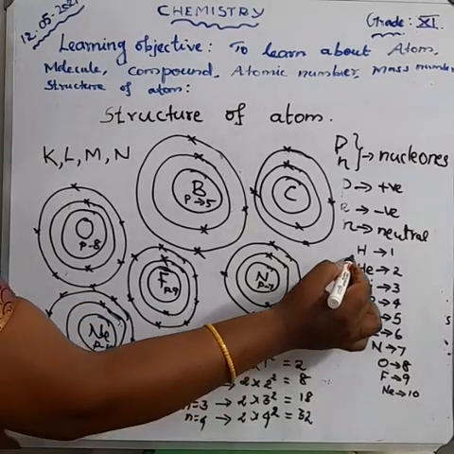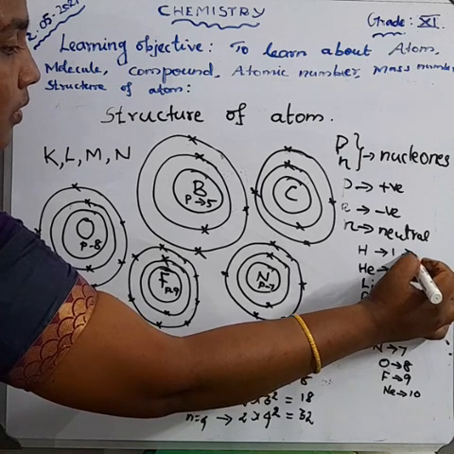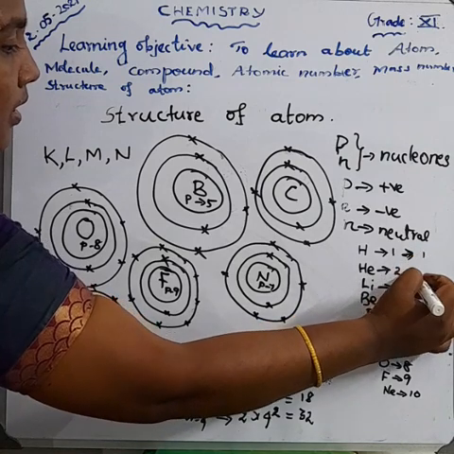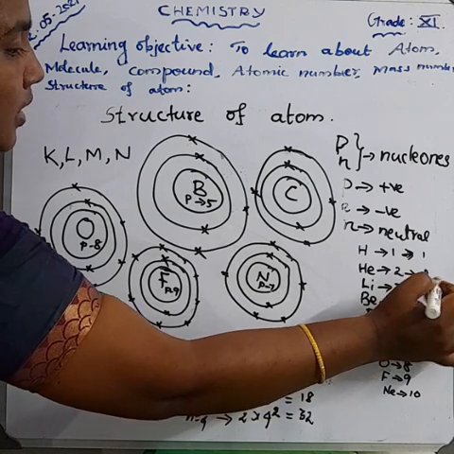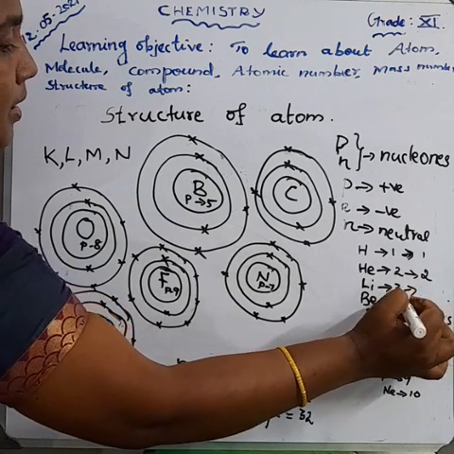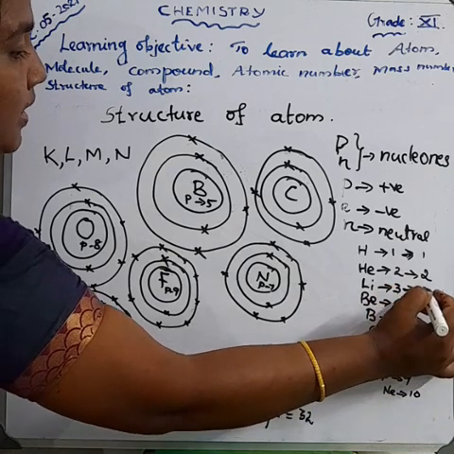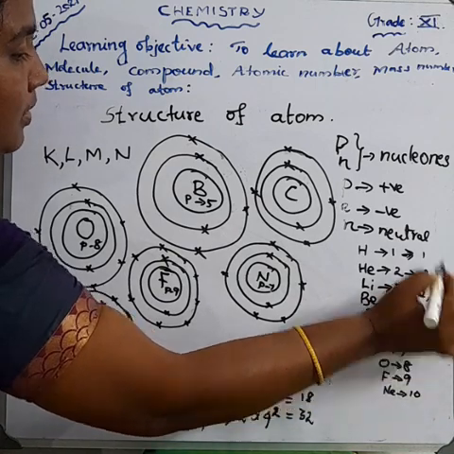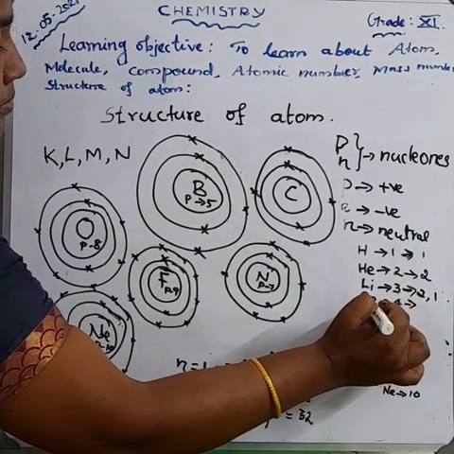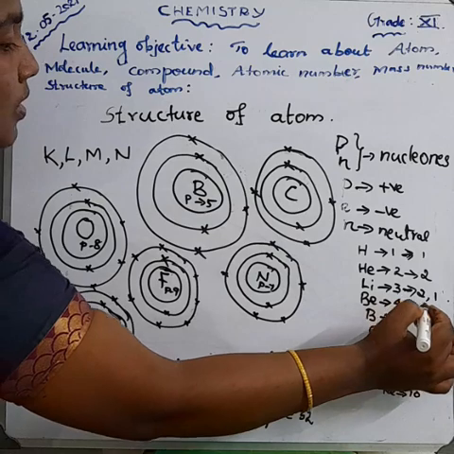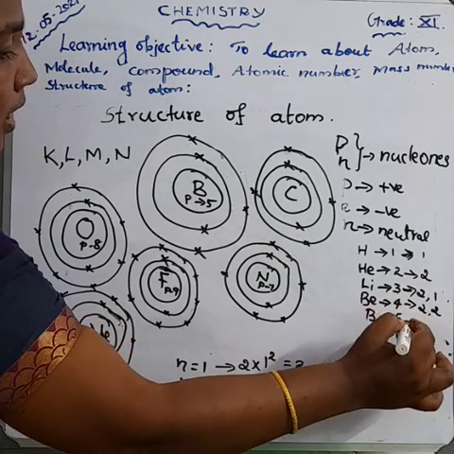Okay, so the first orbit. Hydrogen atom has only 1 electron, so only 1 orbit. And the helium atom, atomic number 2, so 2 electrons. And the lithium atom, atomic number 3, so 3 electrons. So first orbit 2 electrons and second orbit 1 electron. Okay, and beryllium, atomic number 4, so first orbit 2 electrons occupied and second orbit 2 electrons.